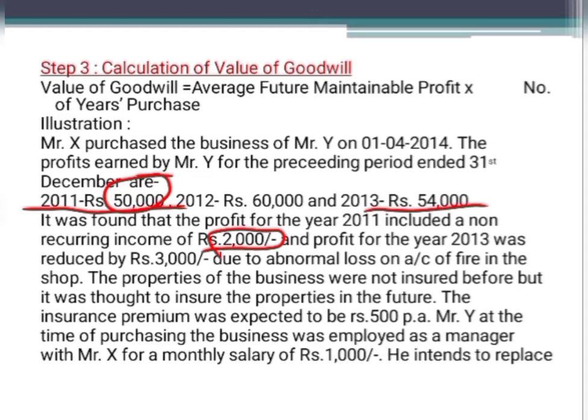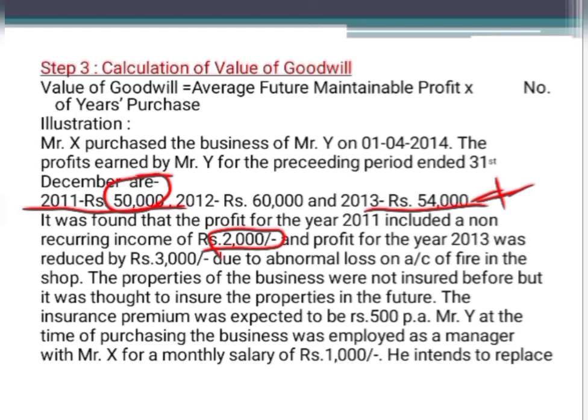So when they debit this abnormal loss, because of that the profit of 2013 has been decreased, and the decreased profit is 54,000. In order to calculate the normal profit, you have to add back this abnormal loss to the profit of 54,000. So what will be the normal profit? 54,000 plus 3,000, it will be 57,000.